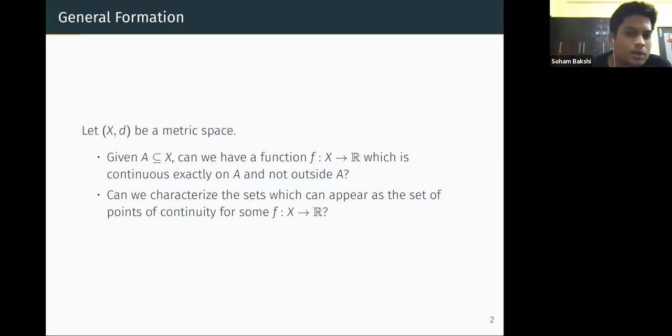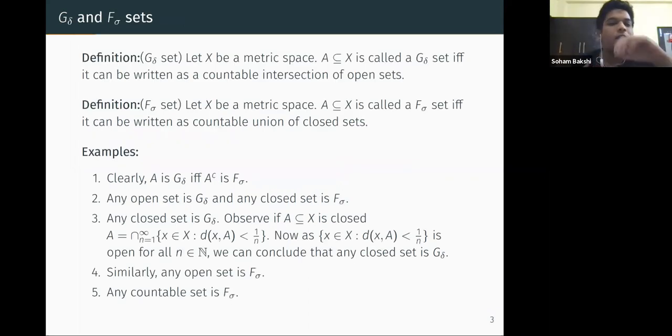The second thing we are asking is slightly stronger than the first. In the first, we are saying that given A, we need to find a function f for which this happens. In the second question, we are also including the other direction: given a function f from X to R, can we say something about its set of points of continuity? That is what we are asking now. For that, we need some basic definitions. Many of you might be familiar with them, so I will just go through them.